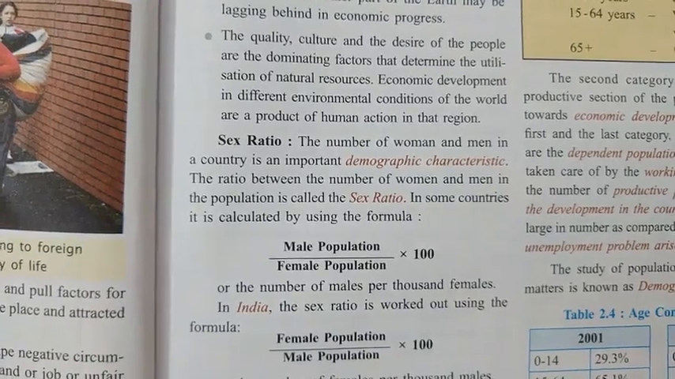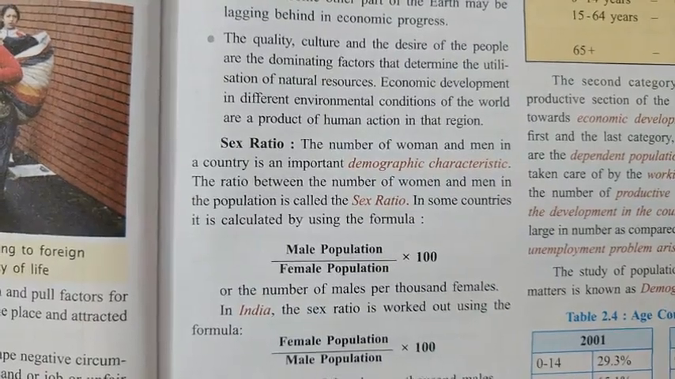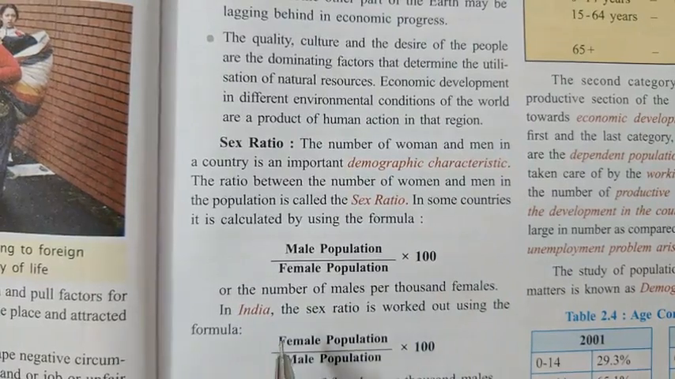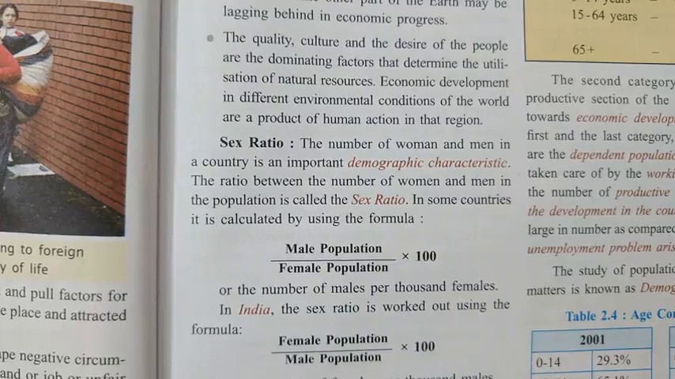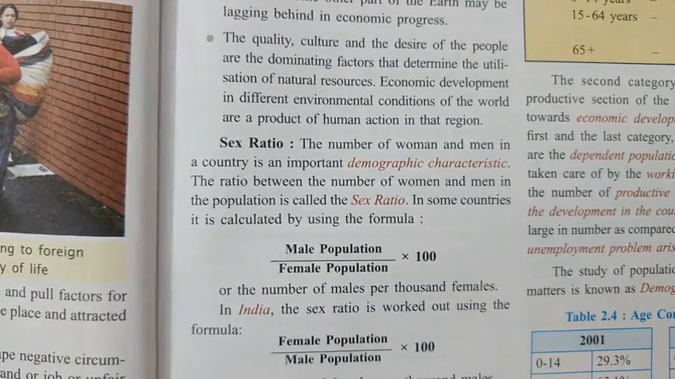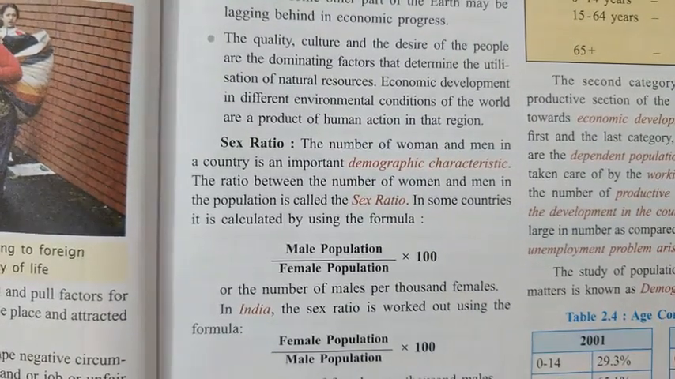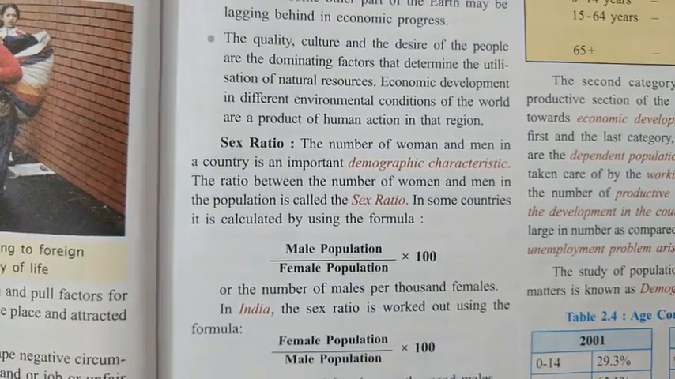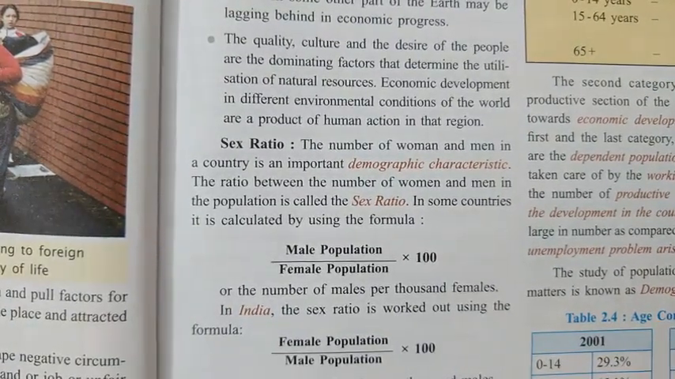This is why a different method is used in those countries where the female population is more. There, the ratio is taken as the number of males per 1000 females. But in countries like India, Bangladesh and neighboring Asian countries, the female population is usually less, so here the number of females is taken per 1000 males. So these are the two ways by which the sex ratio is calculated.